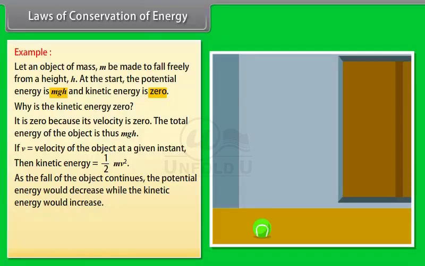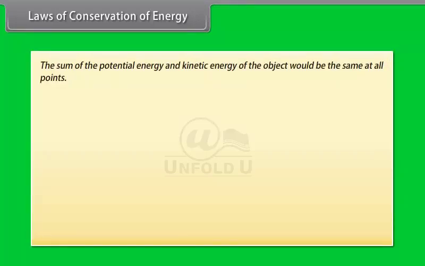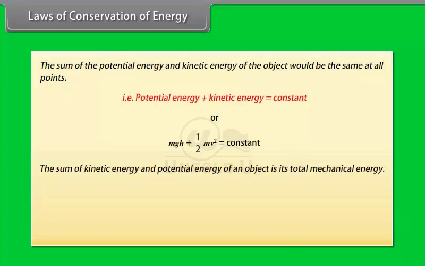When the object is about to reach the ground, h is equal to 0 and v will be the highest. Therefore, the kinetic energy would be the largest and potential energy the least. However, the sum of the potential energy and kinetic energy of the object would be the same at all points. That is, potential energy plus kinetic energy is equal to constant, or mgh plus 1/2 mv squared is equal to constant. The sum of kinetic energy and potential energy of an object is its total mechanical energy.